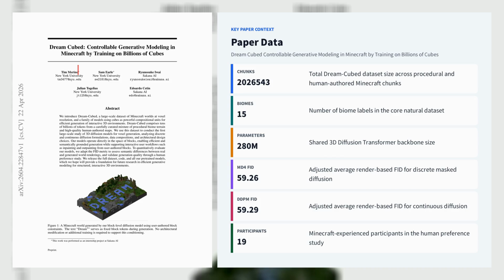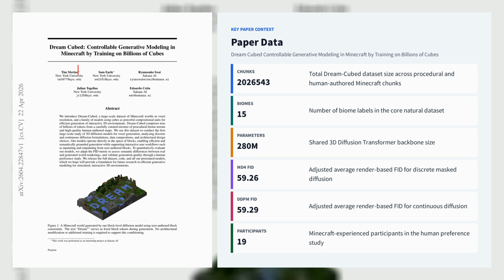Let's explore the first paper, Dream Cubed: Controllable Generative Modeling in Minecraft by Training on Billions of Cubes. Dream Cubed, from New York University and Sakana AI, is a block-level generative modeling paper that turns Minecraft into a controllable 3D diffusion benchmark by training on tens of billions of cubes.